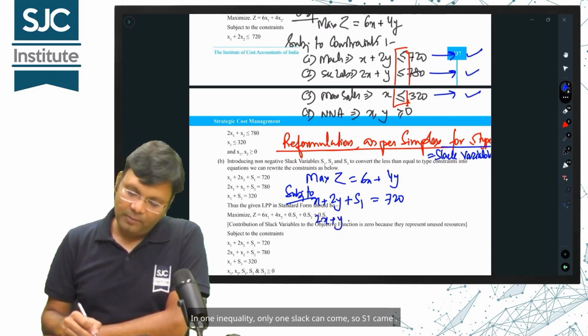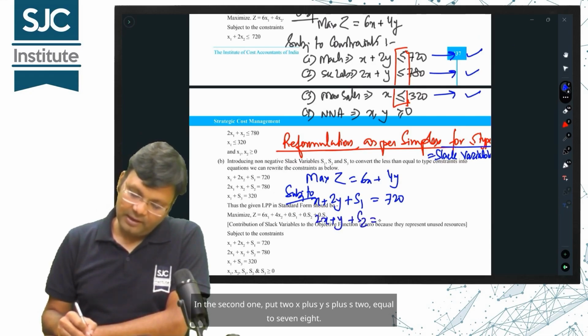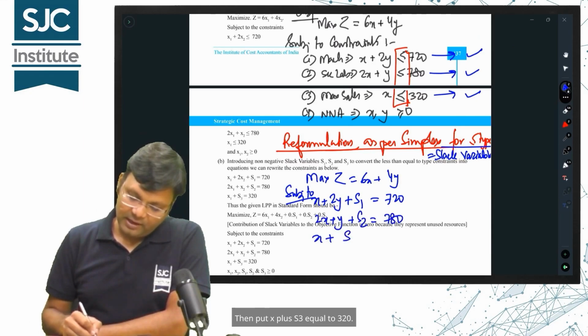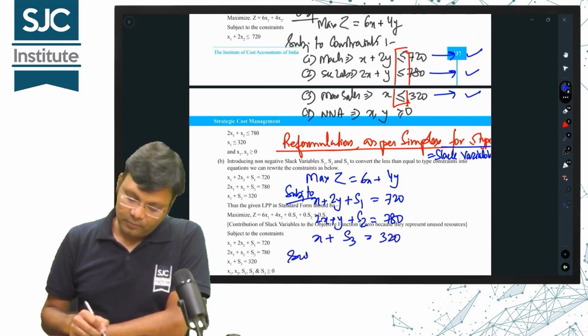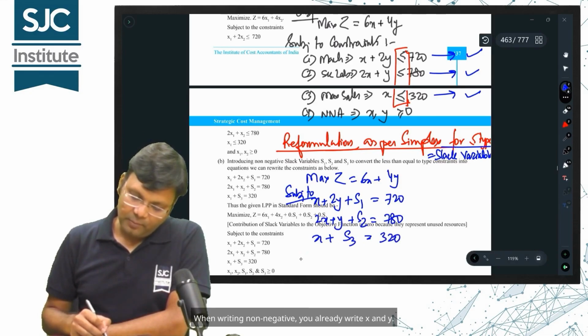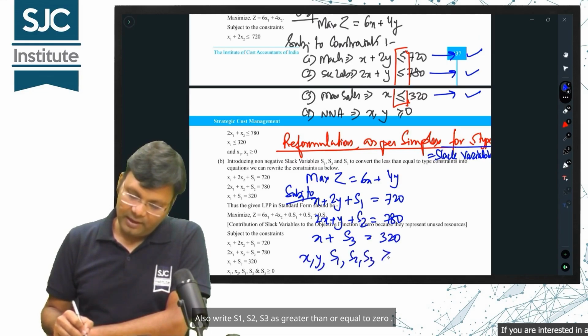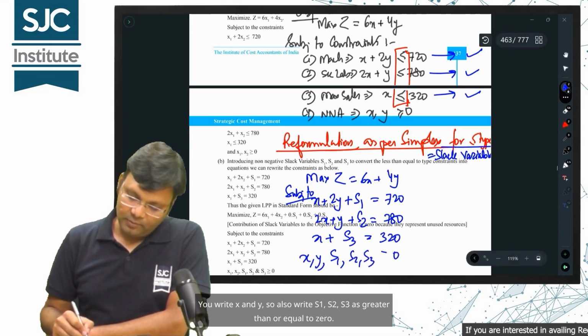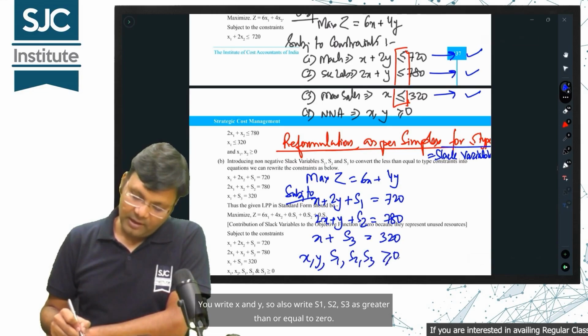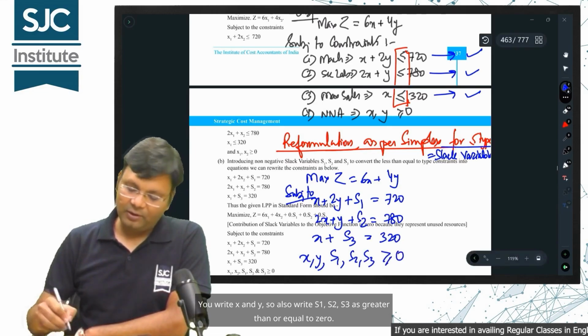In the second one, put 2x plus y plus s2 equal to 780. Then put x plus s3 equal to 320. Alright, when writing non-negative, you already write x and y. Also write s1, s2, s3 as greater than or equal to 0.